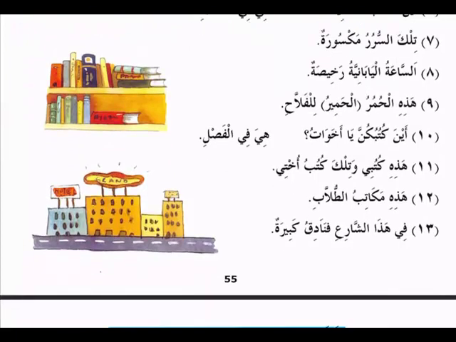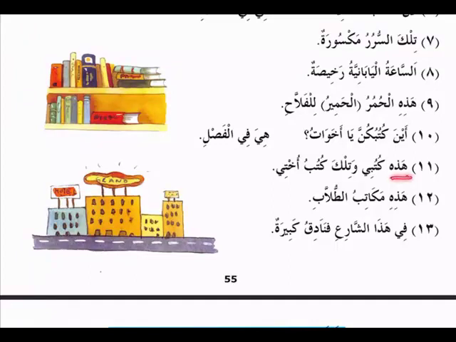Hazihi kutubi wa tilka kutubu ukhti. These are my books, and those are books of my sister. Why am I translating tilka as those? Because it is pointing towards the books, which is jama of ghair aqil. So those are my sister's books.